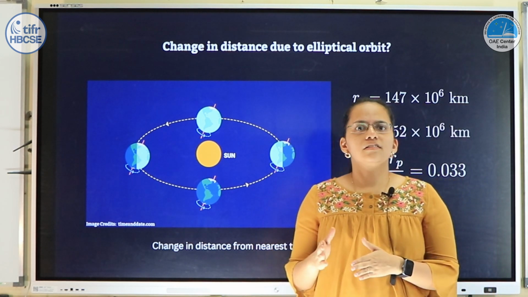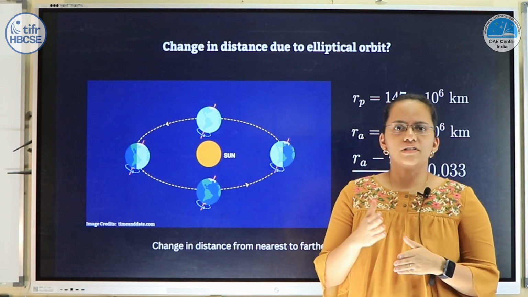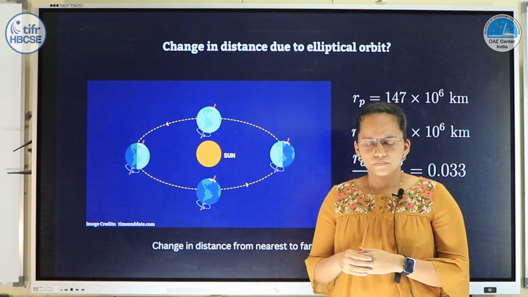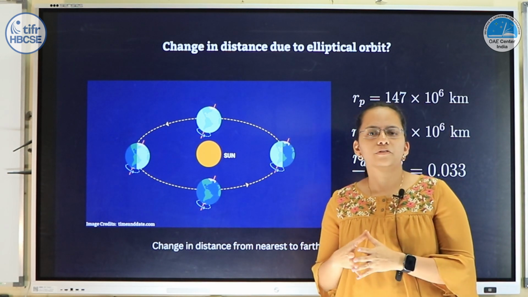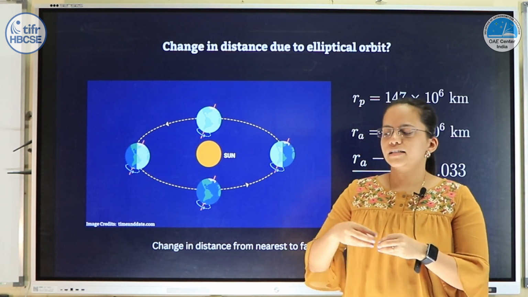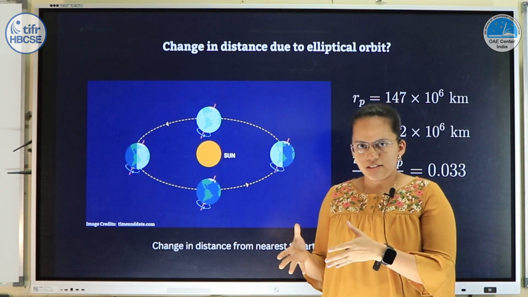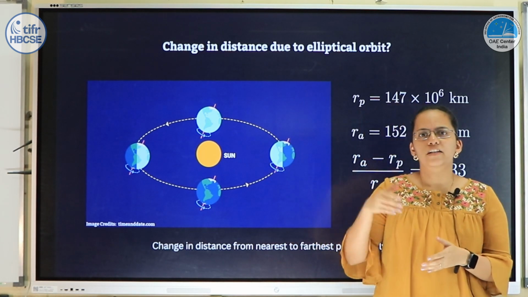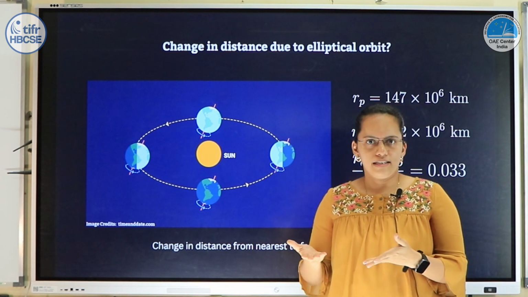Now this change in distance is between obviously Earth and Sun. So we all know that Earth goes around the Sun in an elliptical orbit, and because of the ellipticity of this orbit, in some parts of the orbit the Earth is closer to the Sun, whereas in other parts it is far away from the Sun. Now when it is closer to the Sun, obviously the flux at Earth is going to be more and hence the temperature will increase slightly.